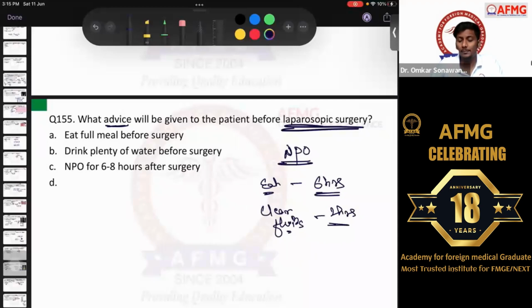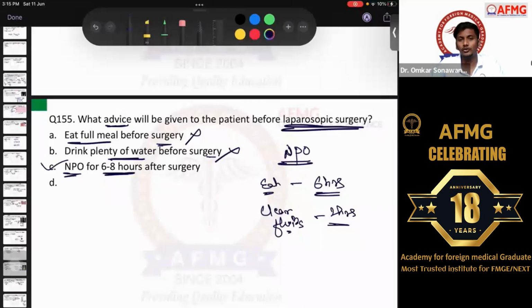Okay, so nil per oral 6 to 8 hours before, the patient should take the meal, and clear fluids 2 hours prior to the surgery should be taken. So option A says eat full meal before surgery. No, that is not recommended. That will increase the risk of aspiration in the patient. Then option B says drink plenty of water before surgery. No, again the same reason. Option C says NPO for 6 to 8 hours prior to surgery. Definitely this would have been the best answer.